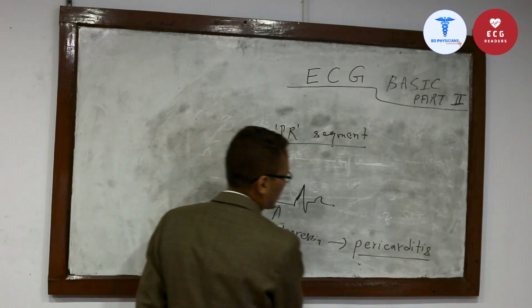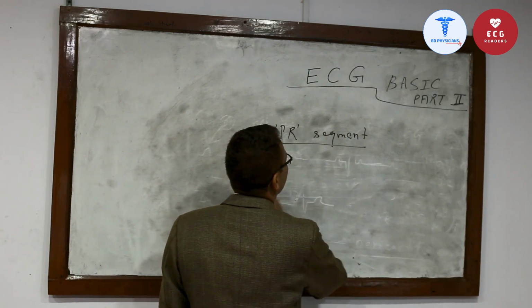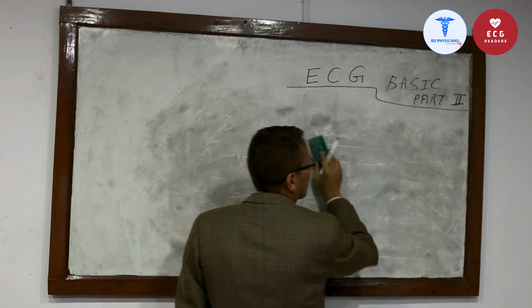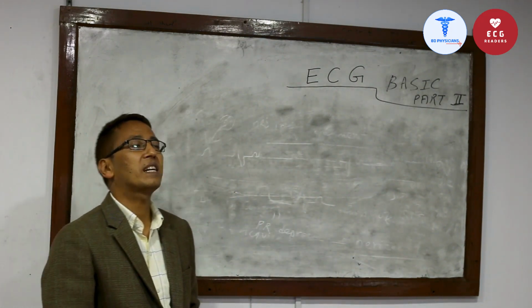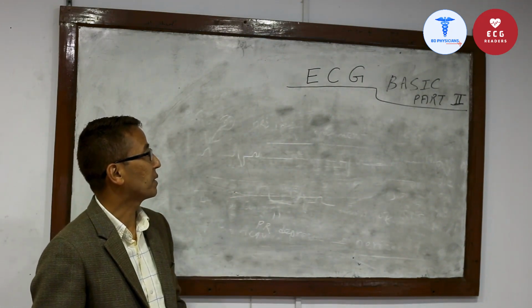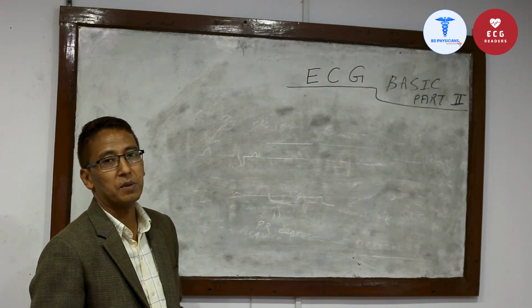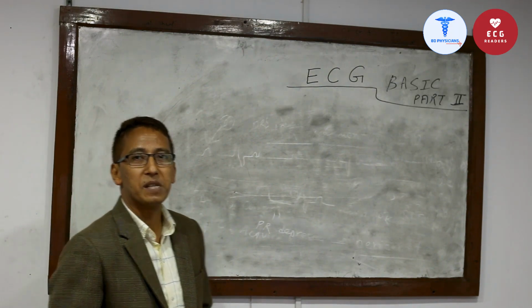So we have talked about the PR segment, short PR interval, prolonged PR interval, their ECG phases, how they look like, and causes of PR segment depression. So with this information, we end ECG basics part 2.